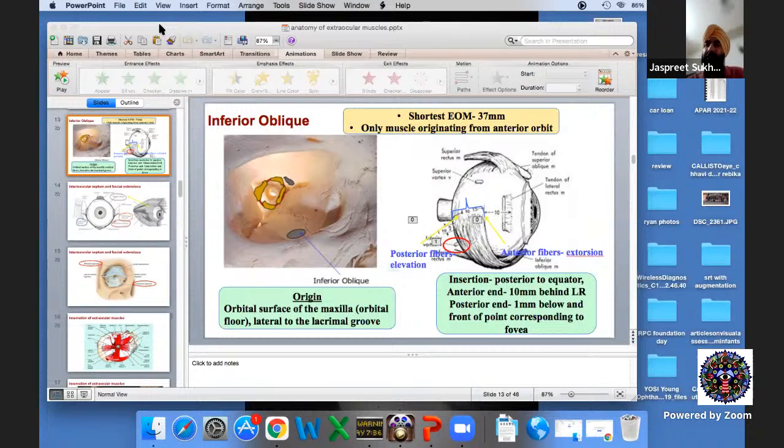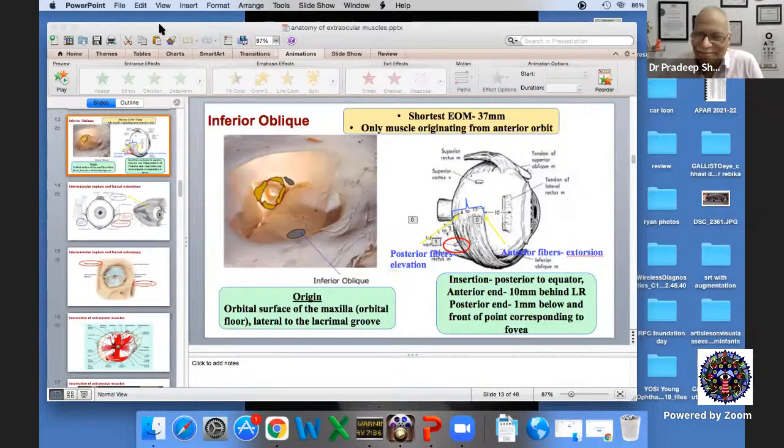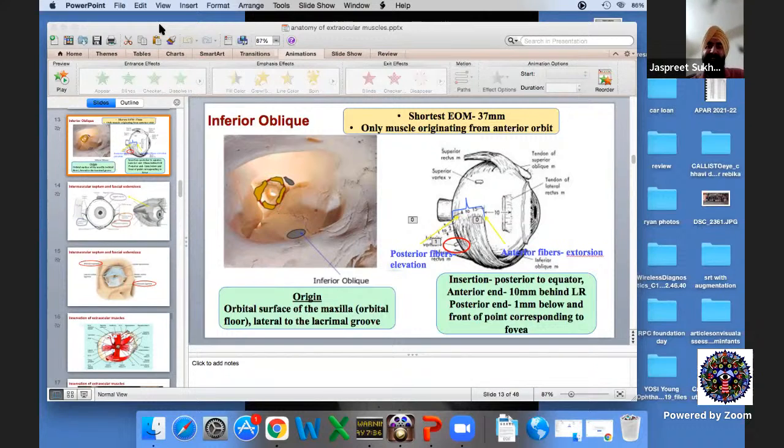Recently, probably, I did 2 cases where I did all the 4 recti. So it was a medial rectus recession, Nishida on the superior and inferior rectus, and plication on the lateral rectus. Wonderful. So it did all the 4 muscles, avoiding the ciliary vessels. Exactly. Interesting, sir. Very nice.